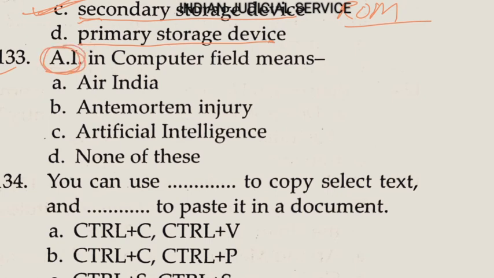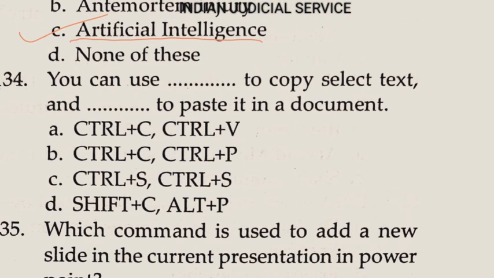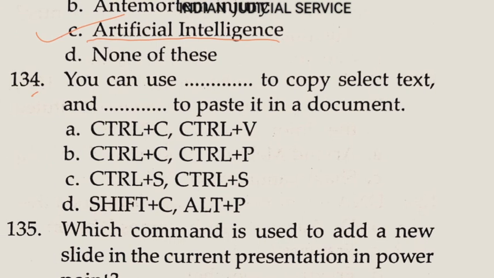Now question number 133. AI, this is a very important word and it is very famous in present time. AI in the computer field means artificial intelligence. Answer option C.